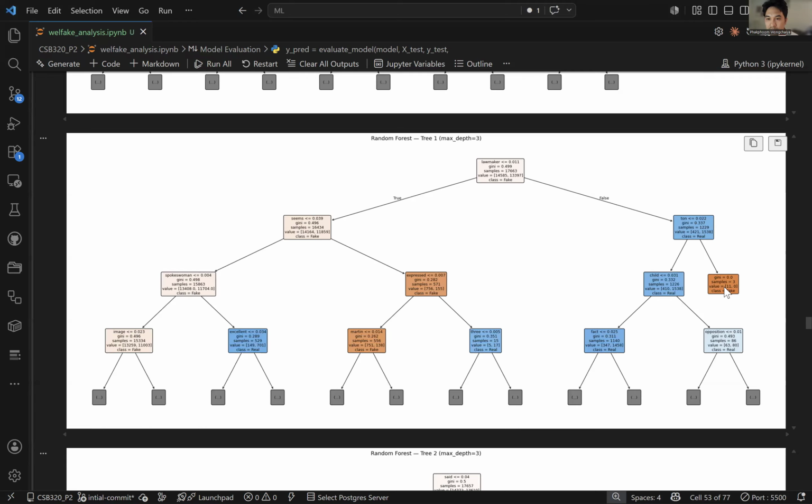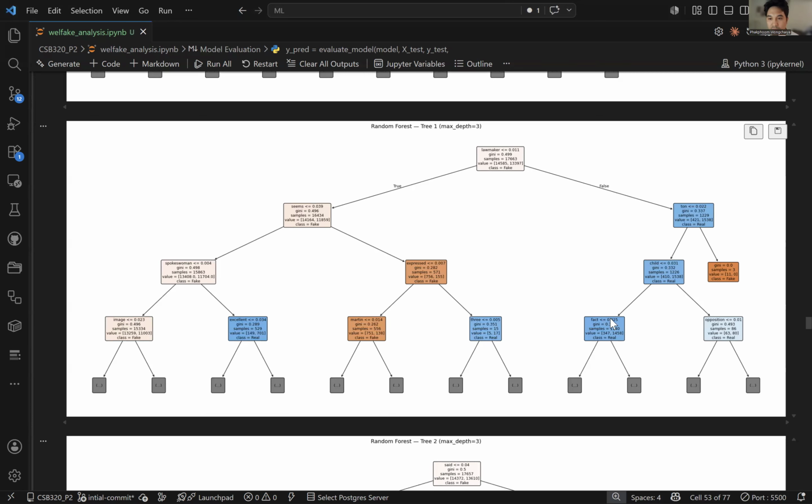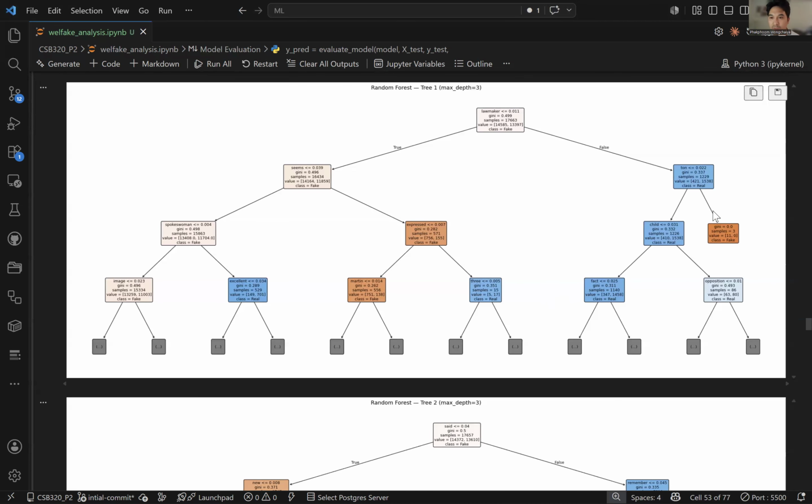And when we look at it, when the threshold didn't meet that right here, the impurity virtually becomes zero. And so that's something to look for. And then on the left-hand side of this tree here, the child had pretty much no effect on that impurity at all, decreasing that impurity. And in fact, it increased it when looking at real data, real news. But yeah, real interesting stuff.